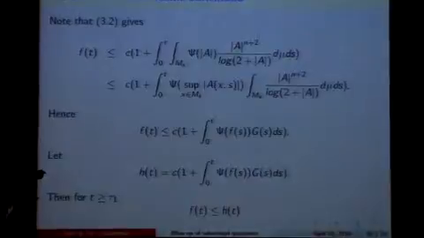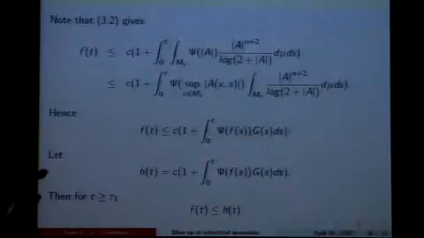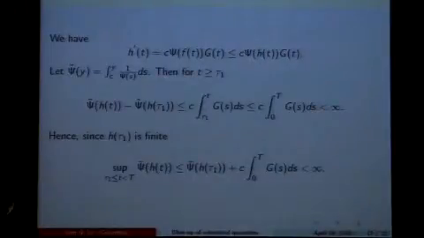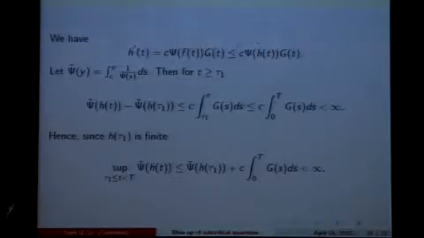Now I split my quantity, because I have a power n plus 3. I split that term into the function psi and this term. And now I bound the second fundamental form by the maximum of the second fundamental form. This is just the function f, and this is my function g. I let the quantity on the right hand side be the function h(t), then my inequality becomes this inequality. By the definition, the derivative of my function h is just this function, and because my function psi is increasing, I substitute the function f by something bigger or equal, the function h.